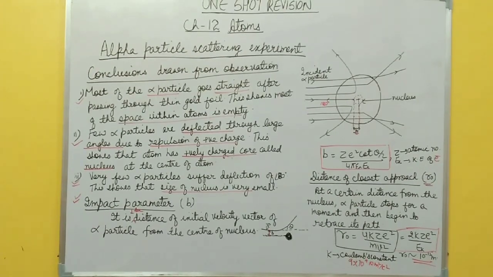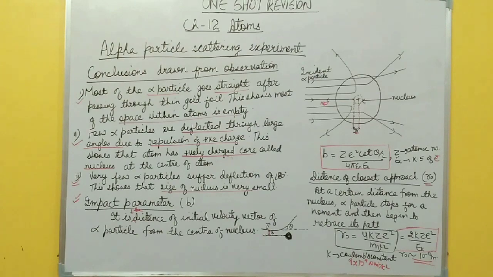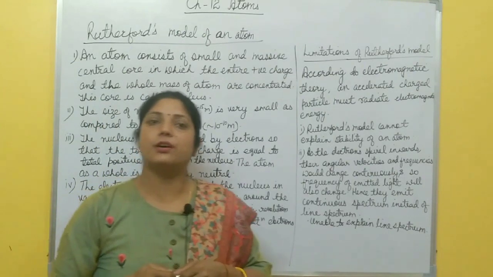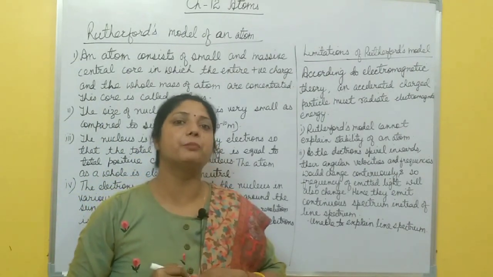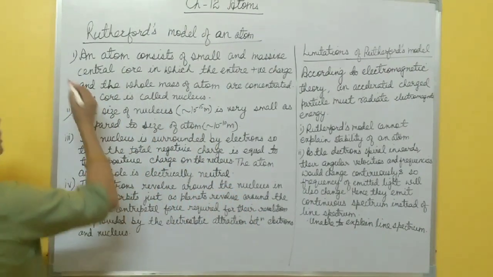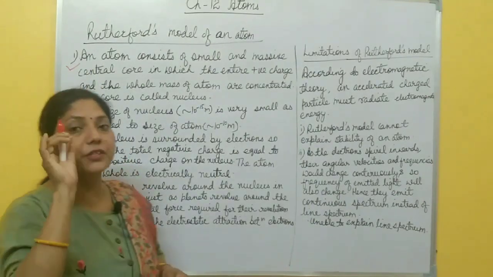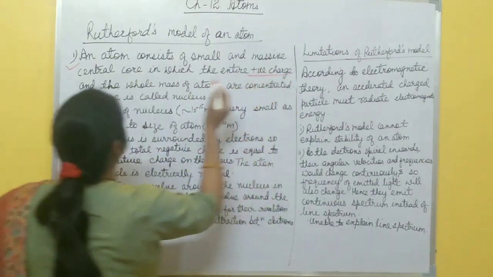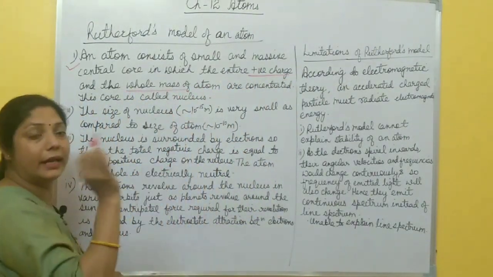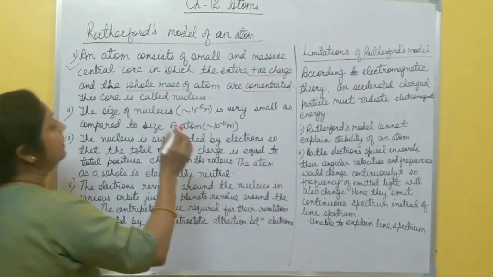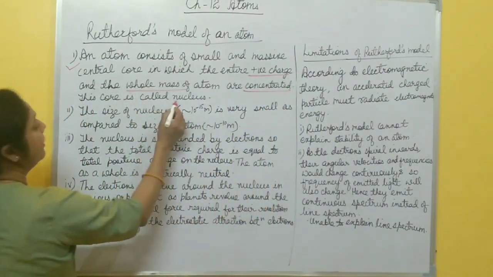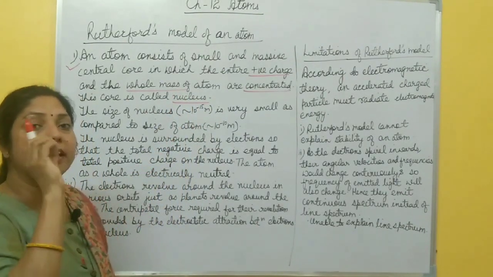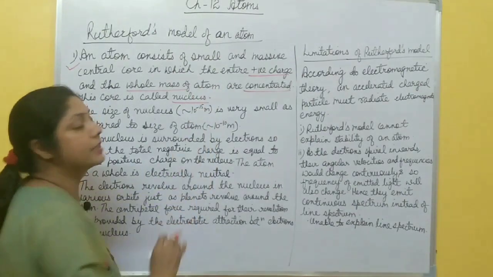After that, we'll discuss electron orbit. Please take a screenshot of this one first. Now, Rutherford's model of an atom. On the basis of the alpha scattering experiment, Rutherford proposed the following model of an atom. Number 1: an atom consists of a small and massive core in which the entire positive charge and whole mass of the atom are concentrated. That core is called the nucleus. So the nucleus is at the center of the atom where the entire positive charge and whole mass are concentrated.